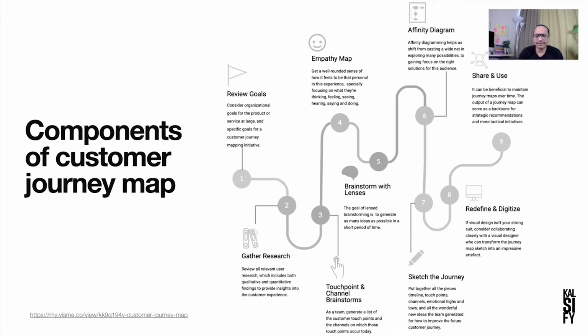After this, we create an affinity diagram. What is an affinity diagram? An affinity diagram is basically the logical arrangement of all the findings from the research, and it really helps us shift from casting a wide net and exploring many possibilities to gaining focus on the right solution for this audience. Once you have understood the different things that the user wants, you can then select the important ones and start working to solve the important problems and needs.